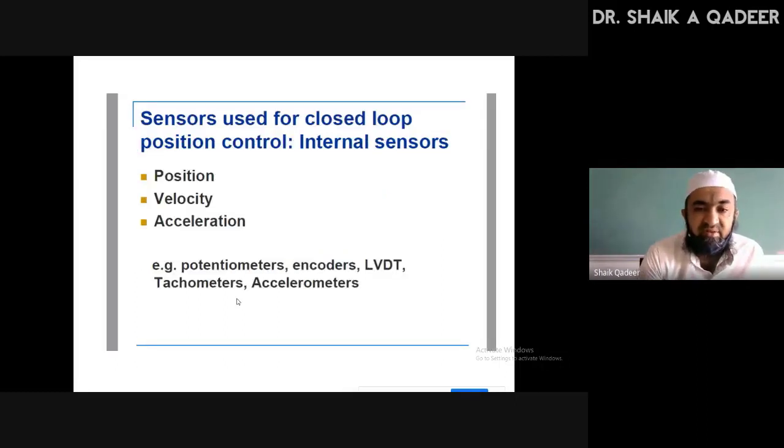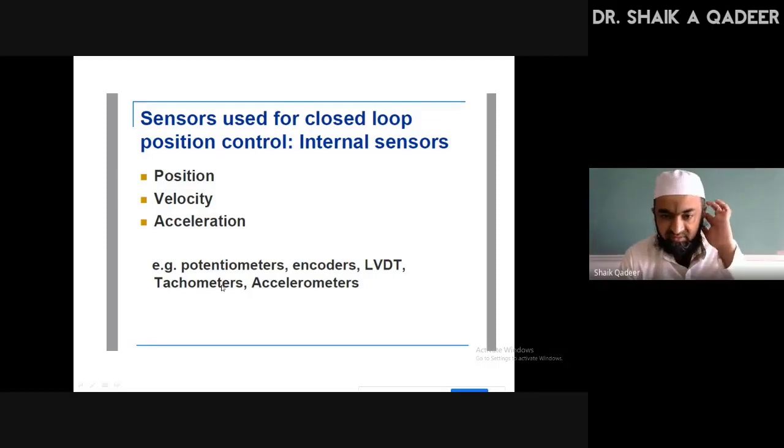After that, I gave one more slide to explain more clearly the difference between internal and external sensors. Position sensor, velocity sensor and acceleration sensor fall in the internal sensors category. We can determine position and velocity with the help of potentiometer, encoder, LVDT and tachometer.